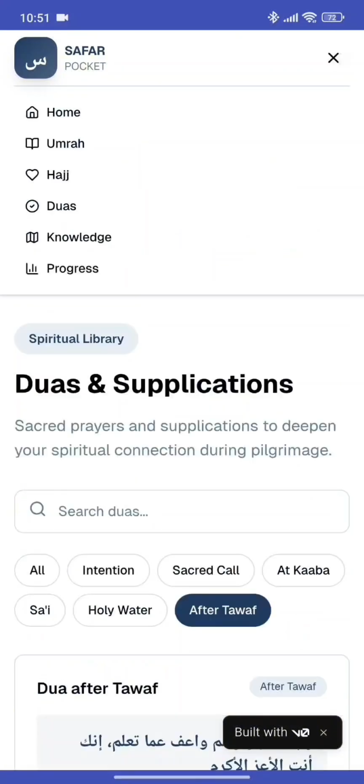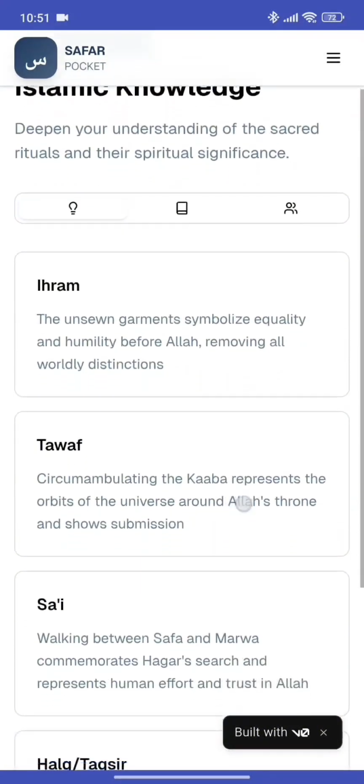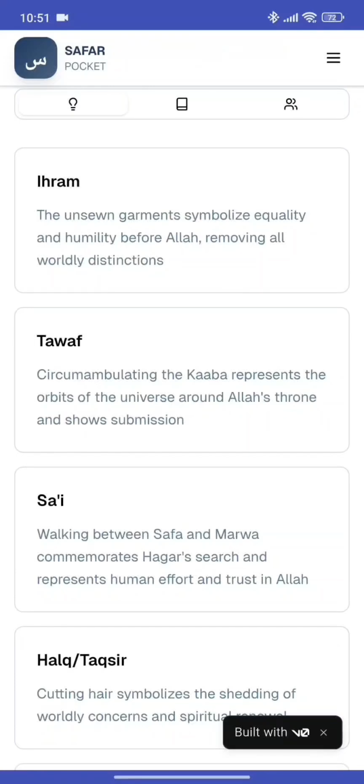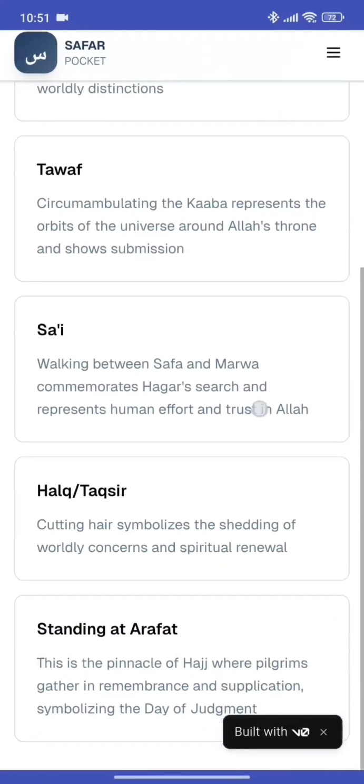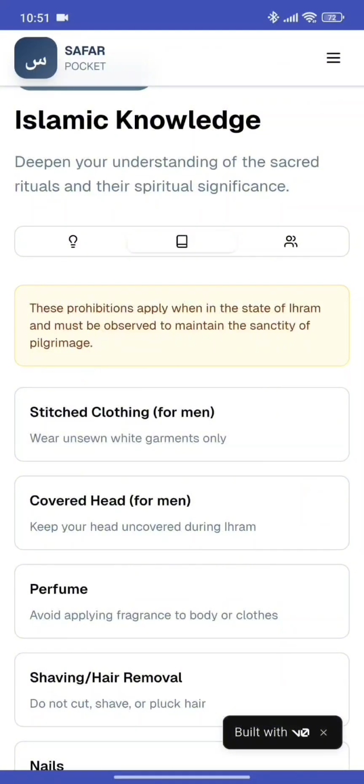After that, we go to the top menu button and select knowledge. Islamic knowledge. Firstly, ihram, tawaf, sa'i, halq, and standing at Arafah. These prohibitions apply when in the state of ihram and must be observed to maintain the sanctity of pilgrimage.